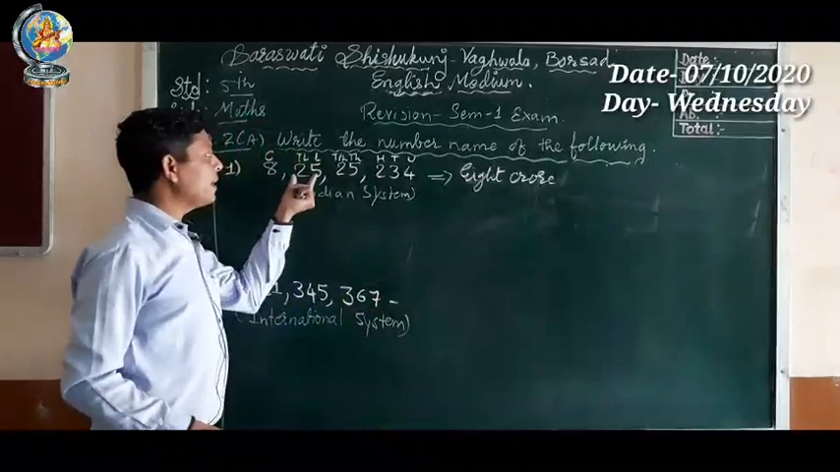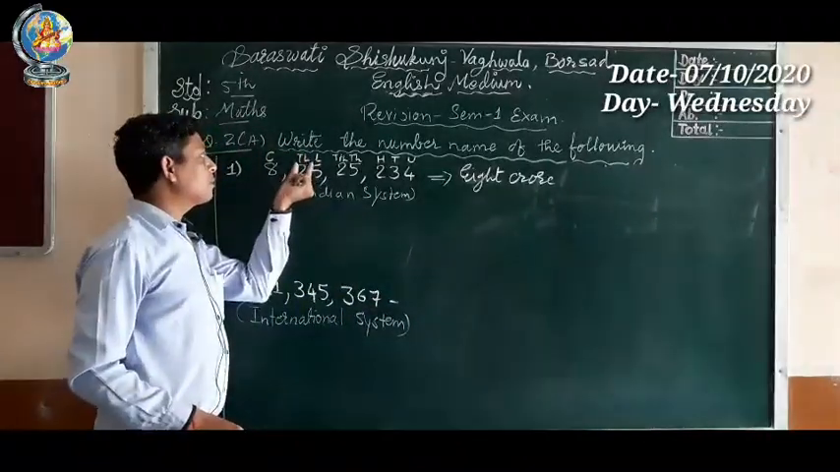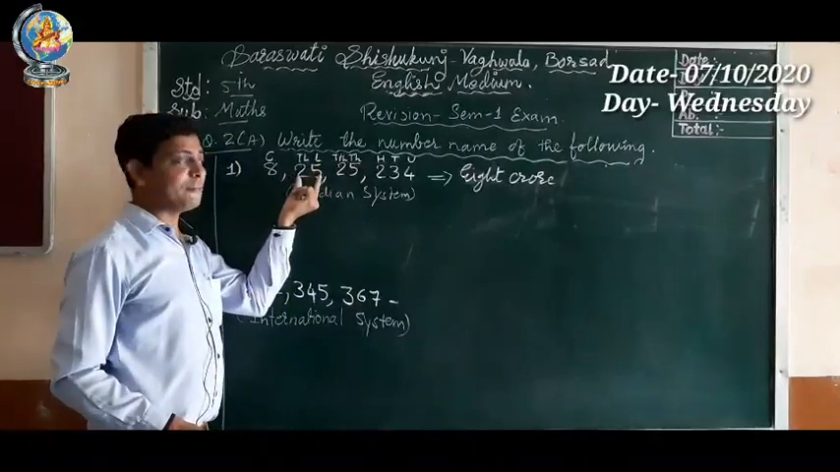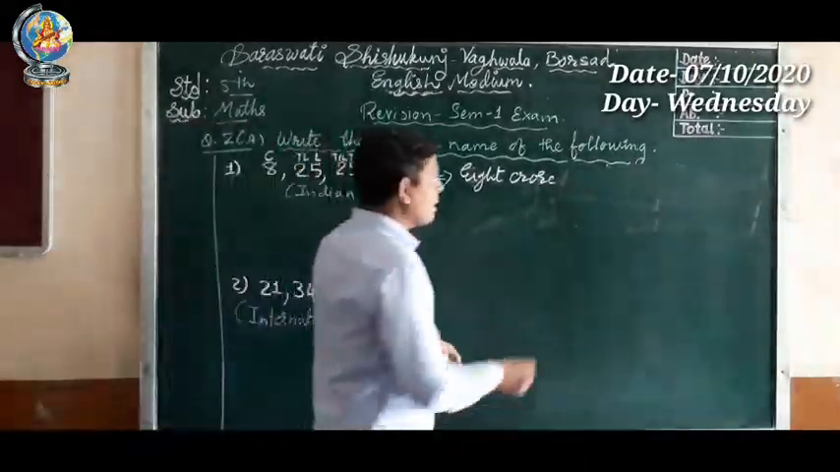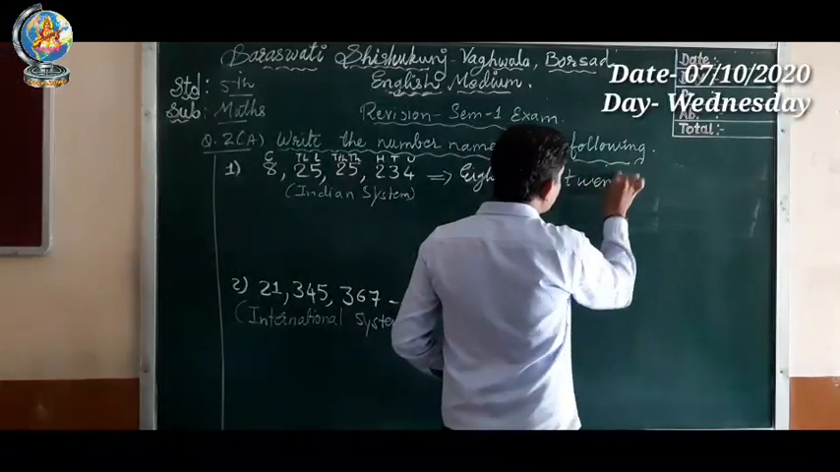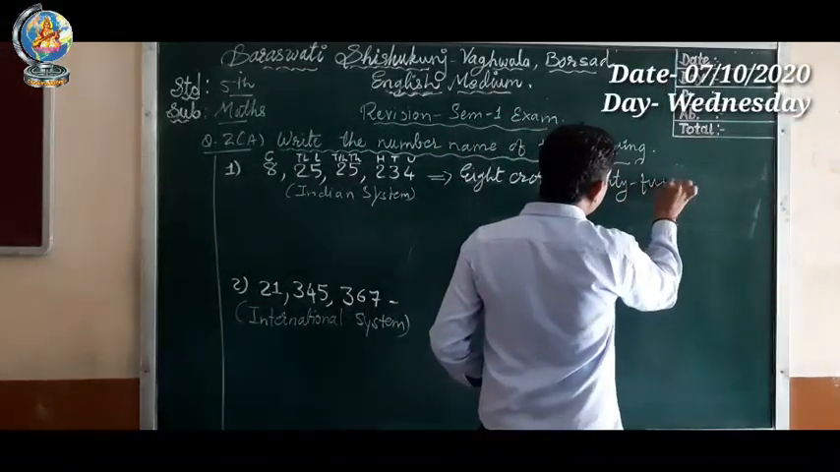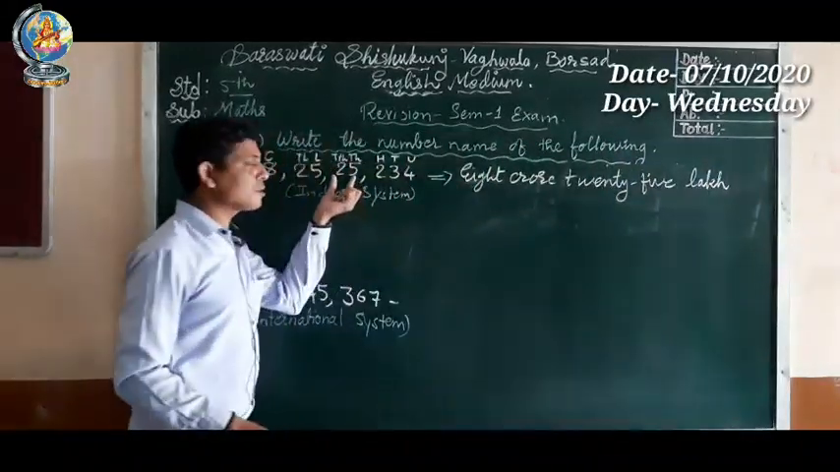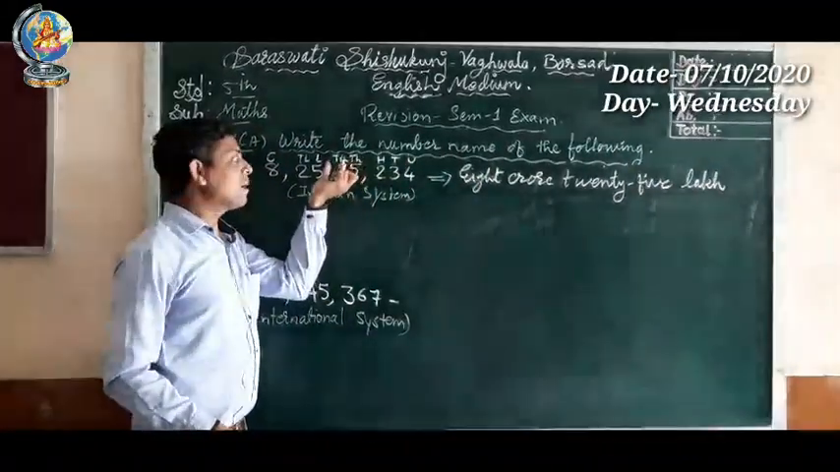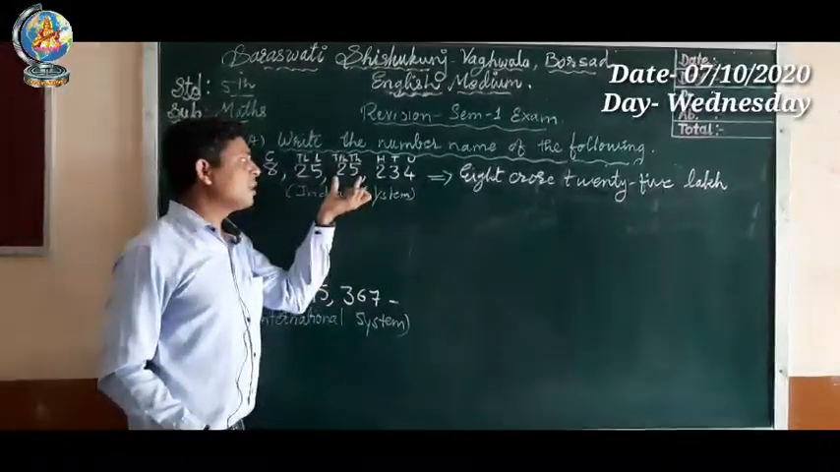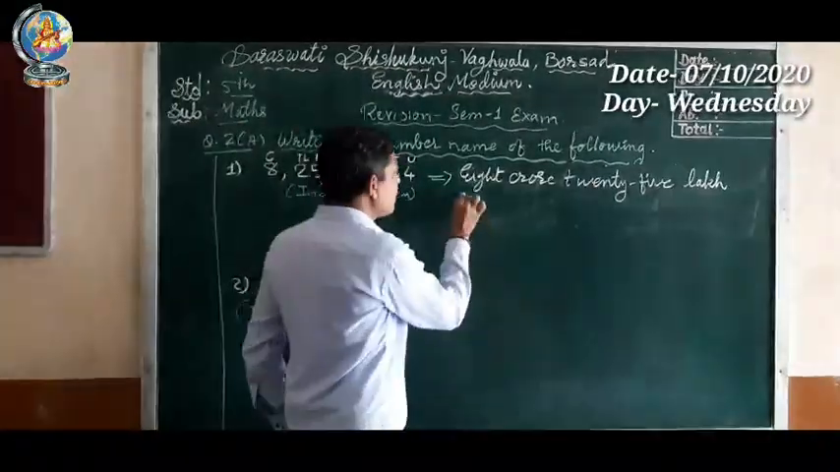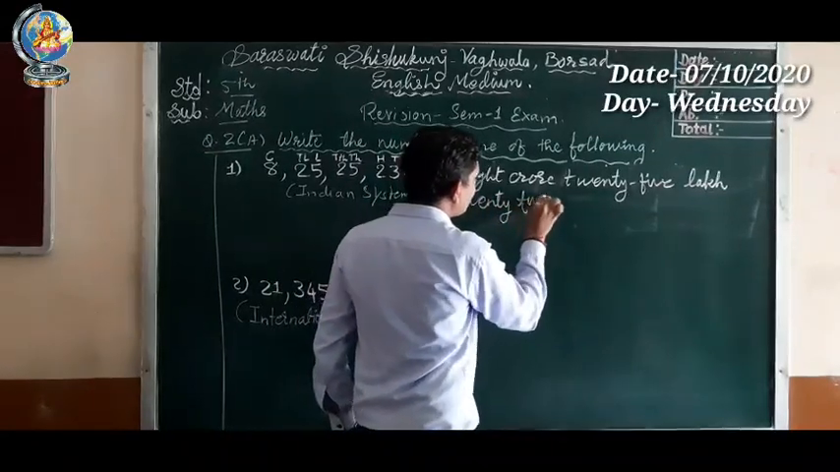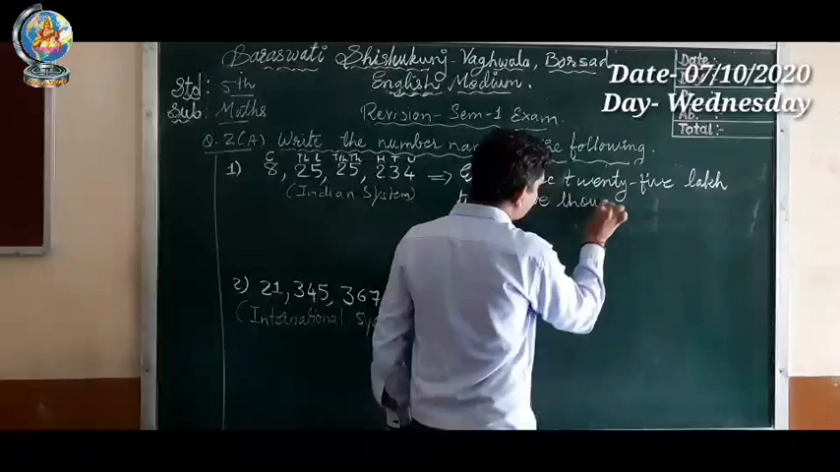Then in 25, 2 is on the 10 lakh place and 5 is on the lakh place. So 2, 5, 25 lakh. So we can write 25 lakh. Then you can see the next number is also 25, but their place values are 10,000 and 1,000. So we have to write 25,000.